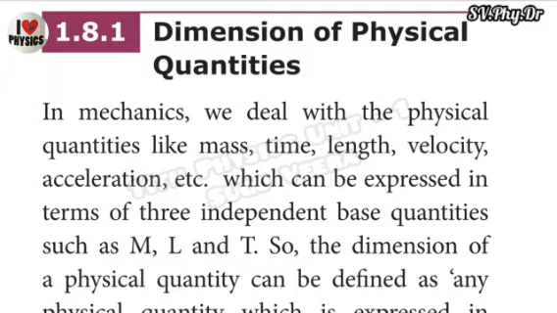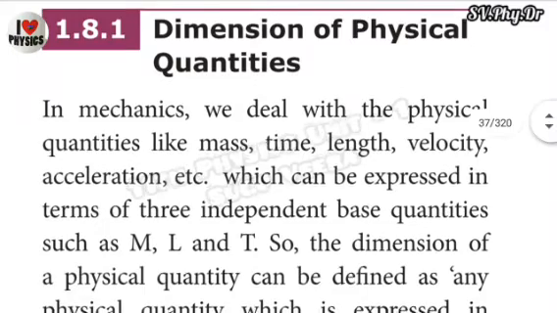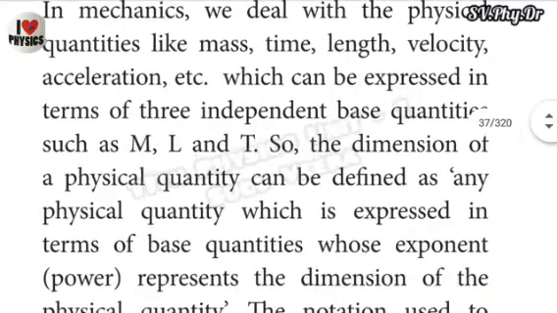So the dimension of a physical quantity can be defined as the exponents of the base quantities in which the physical quantity is expressed.